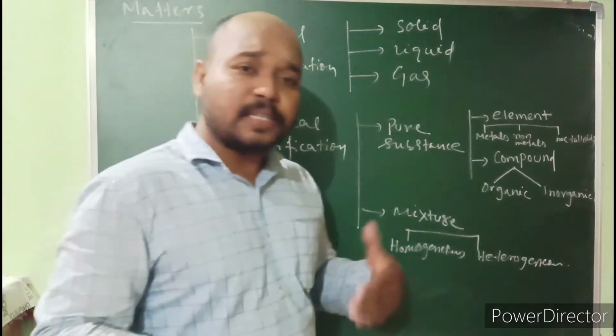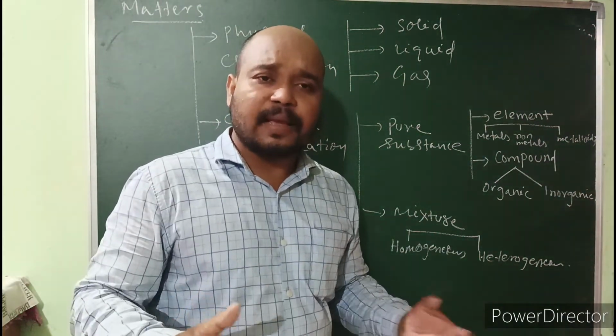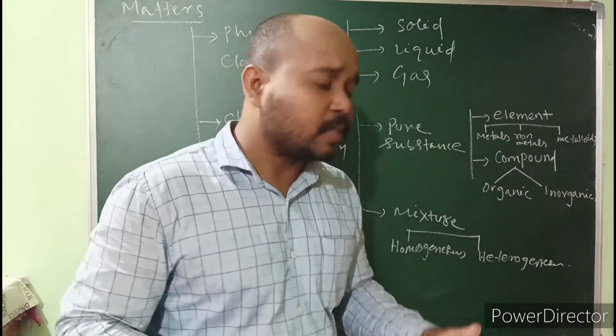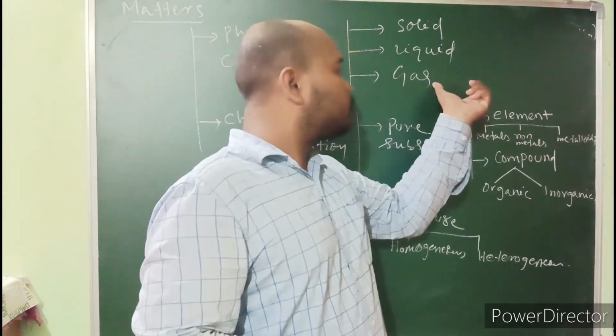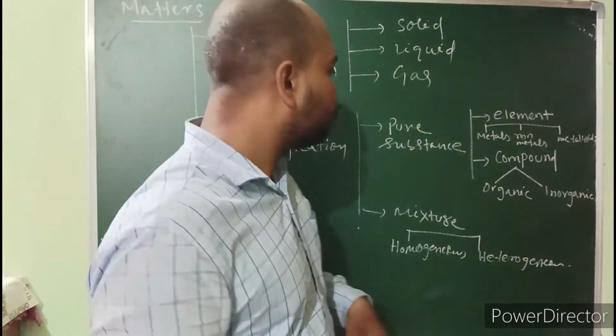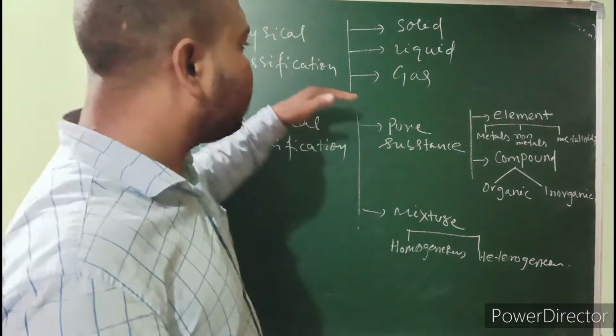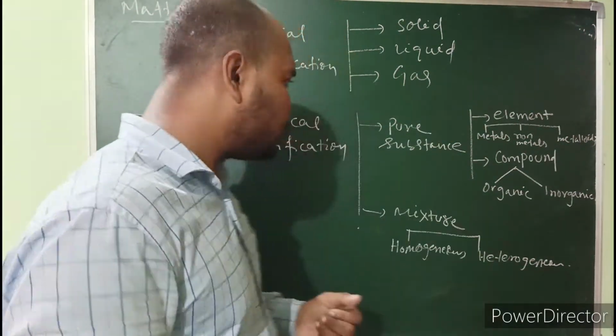And kinetic energy is directly proportional to the temperature. As the temperature increases, kinetic energy increases. So the temperature is high for the kinetic energy. These are some properties of solid, liquid and gas.